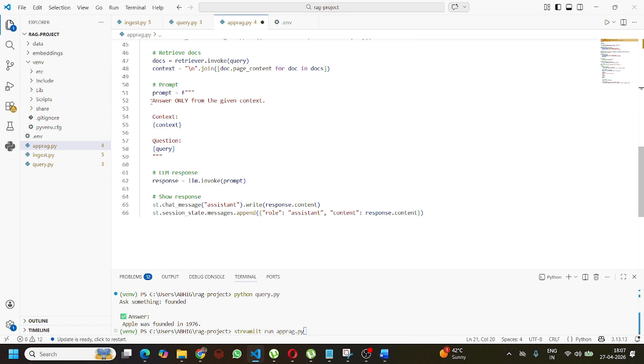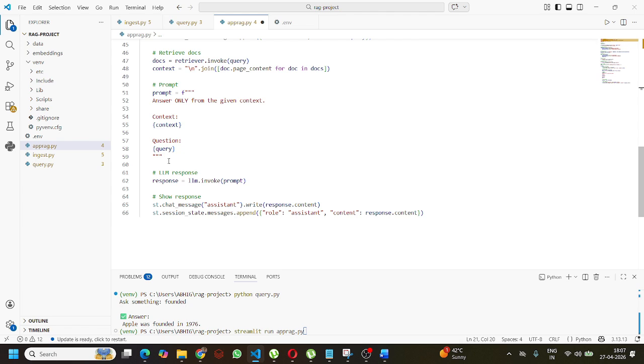And this is the prompt: answer only from the given context. This is the prompt which we have written, right? It is an important instruction to the GPT model that it must not use outside knowledge. Only use the provided context. Then response equals LLM invoke with the prompt, right?